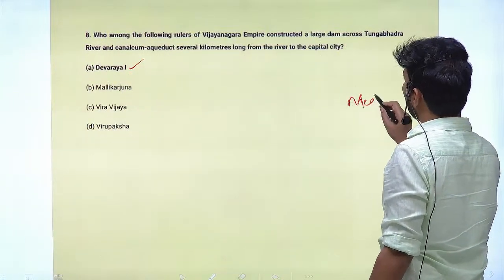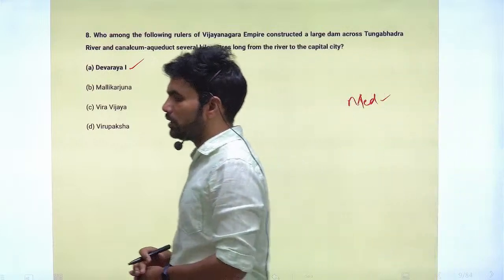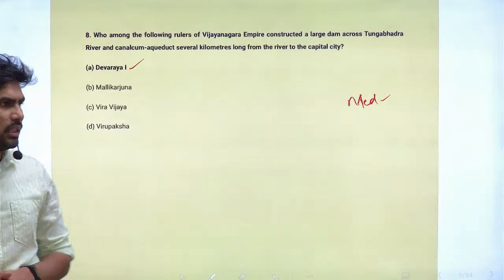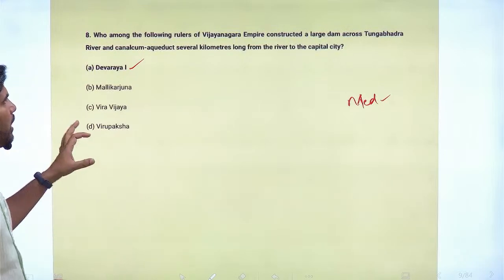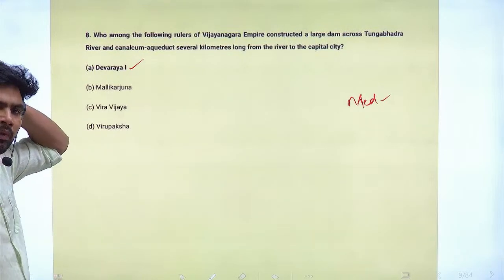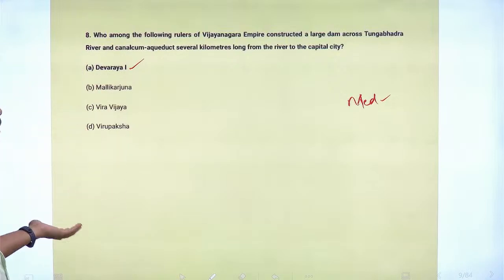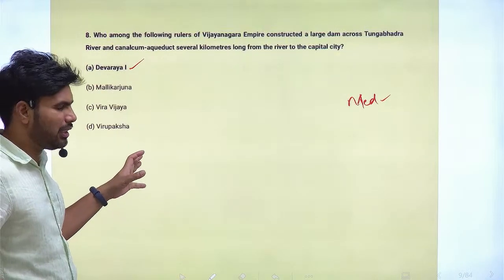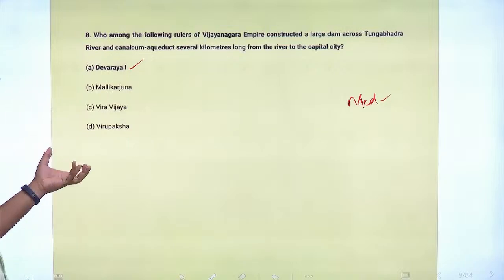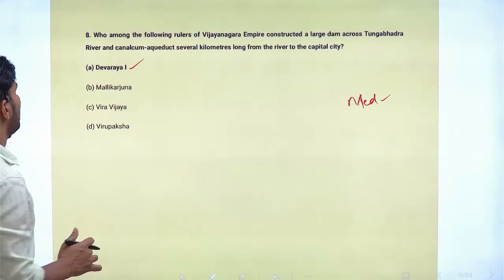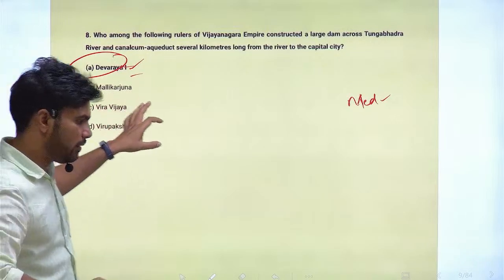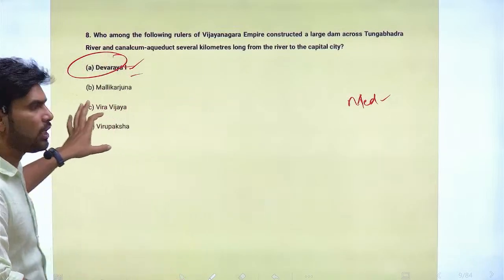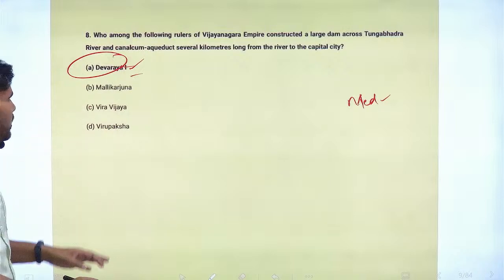However, the question is about the construction of irrigation, etc., so it can be considered a question of agriculture or economy. That's why I have included this question in this theme of ancient and art and culture. However, the answer is Devaraya I, associated with the Vijayanagara Empire.